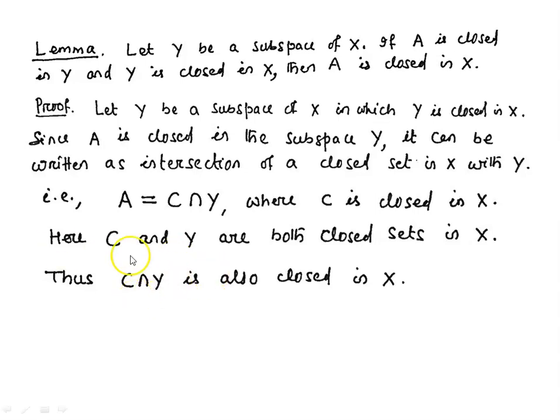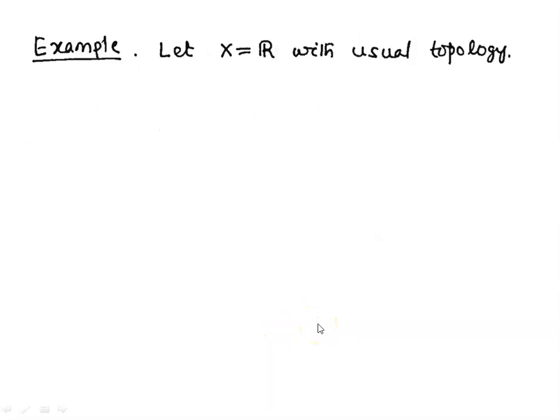So C intersection Y is also closed in X. Hence A is closed in X. This completes the proof of the lemma.